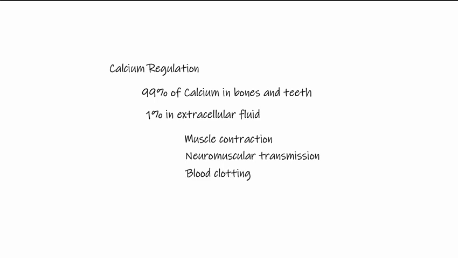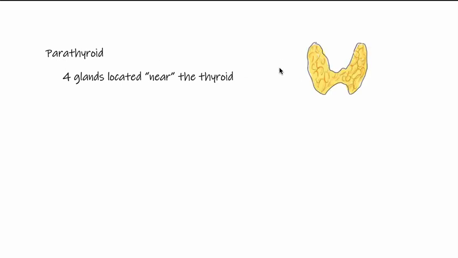Something that we didn't highlight, but for you to be aware of, is that calcium also plays an important role in the clotting cascade or blood clotting. So the gland that's important for helping us regulate calcium, there's actually 4 small glands, and they're called parathyroid glands. These are 4 glands that are located near the thyroid or beside the thyroid, hence the name parathyroid. So if this is our thyroid gland, we'll see that there are 4 glands, one located along each pole.